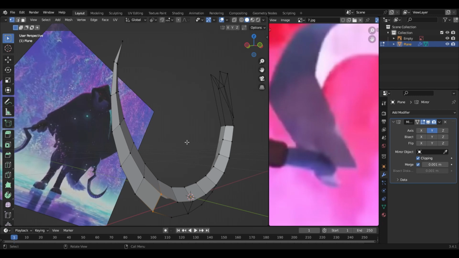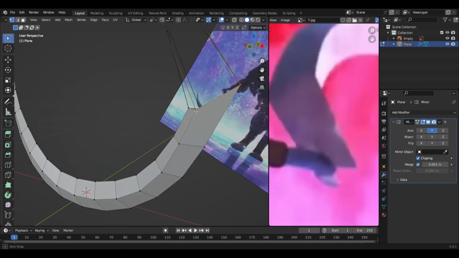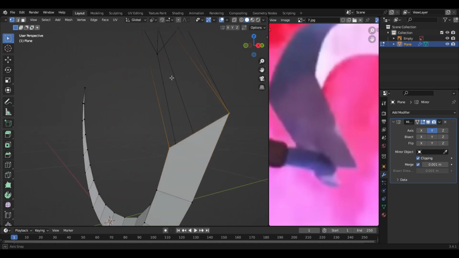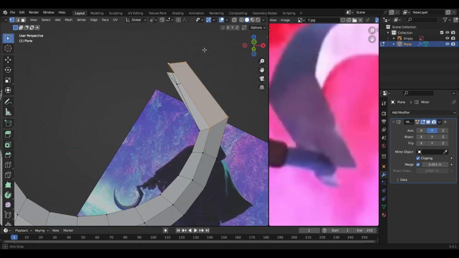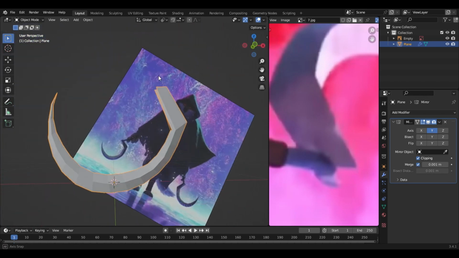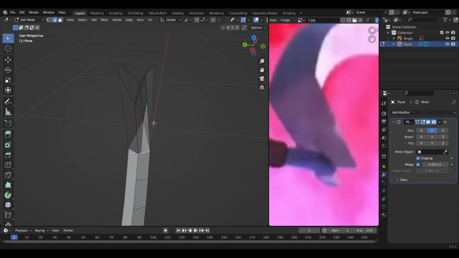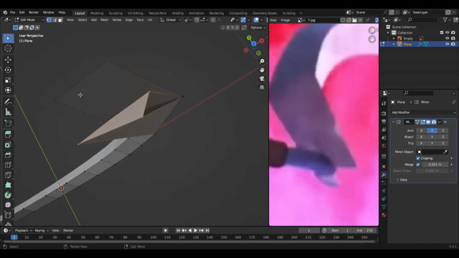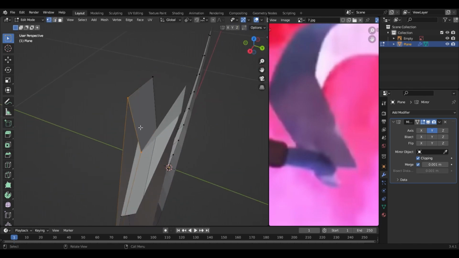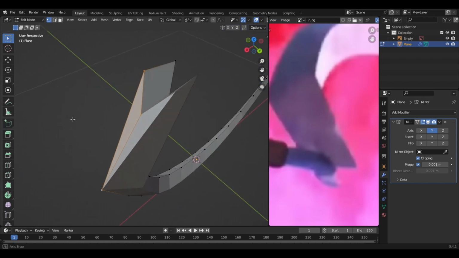You fill in the edges. Let's select these ones for now. So select these vertexes as well.